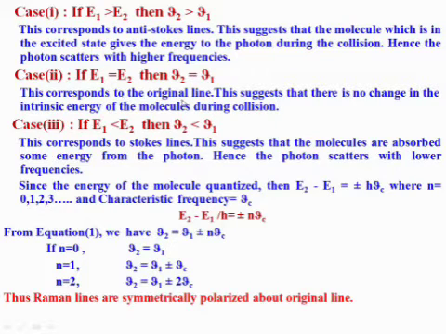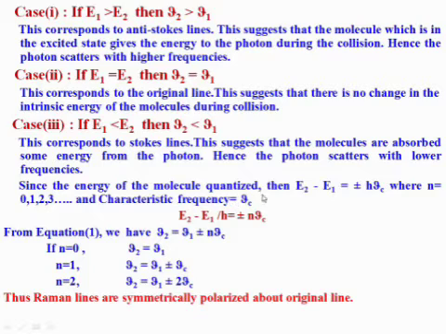This corresponds to the original line. This suggests that there is no change in the intrinsic energy of the molecules during collision. Case 3: if E1 is less than E2, then nu 2 is less than nu 1. This corresponds to Stokes lines. This suggests that the molecules absorb some energy from the photon, hence the photon scatters with lower frequencies.